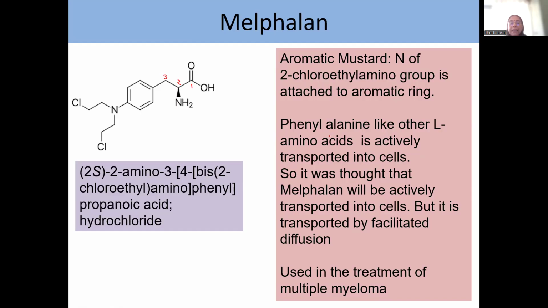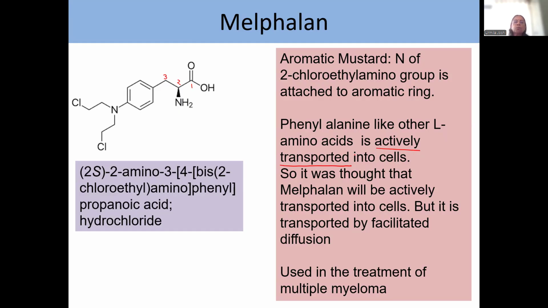Now, phenylalanine, like any other L-amino acid, is actively transported into the cell. What do you mean by being actively transported? Actively transported means against the concentration gradient and utilizing energy in form of ATP.